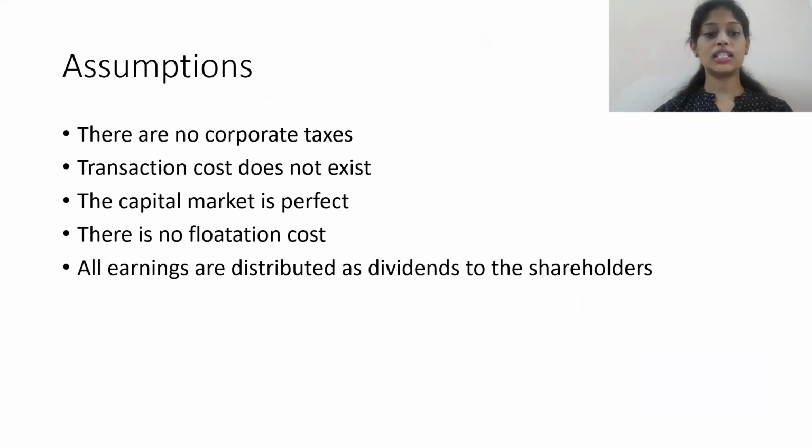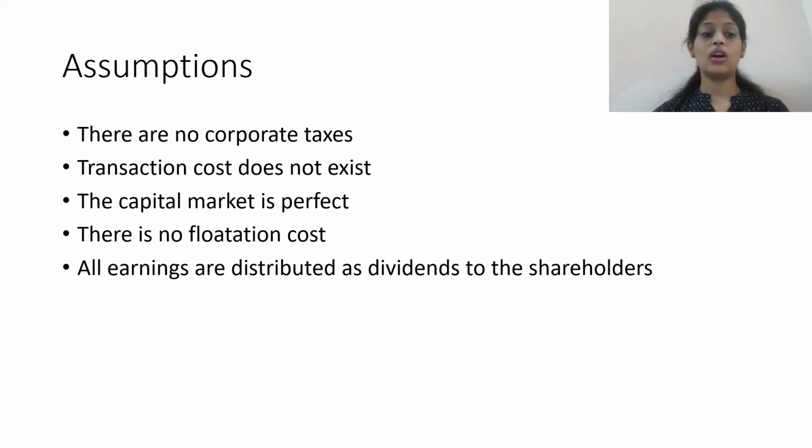The second one is that transaction cost does not exist. When an investor buys and sells equities or any shares in the market, there are certain costs incurred. Here, those transaction costs do not exist. The third one is that the capital market is perfect. When I say the capital market is perfect, anyone can enter and exit the market at any point of time. There is no flotation cost. When a company goes public, it incurs certain costs, like legal charges and so on. But here they assume that there are no flotation costs.